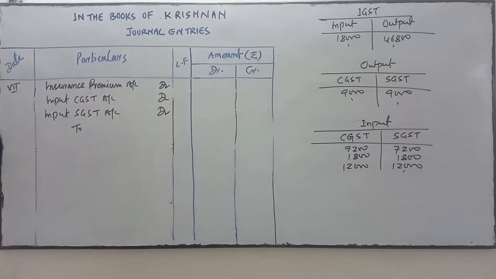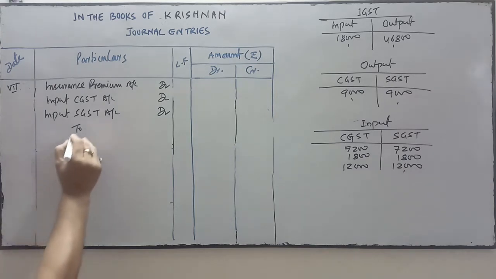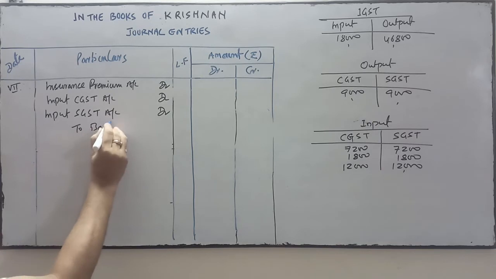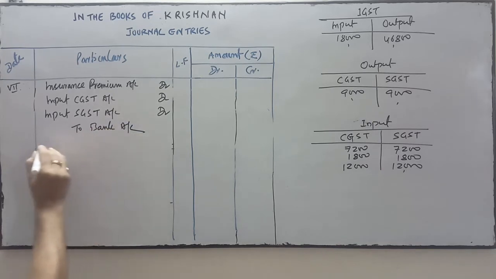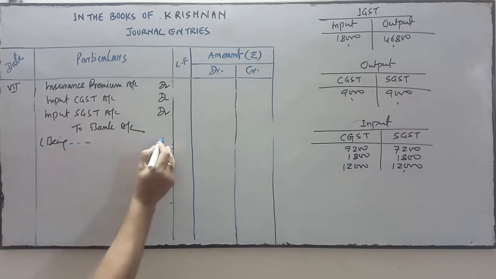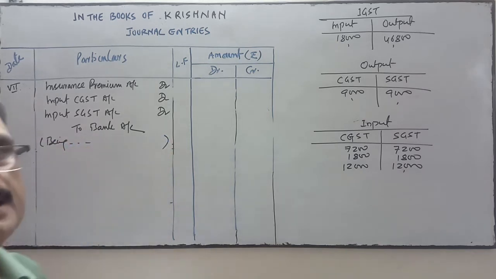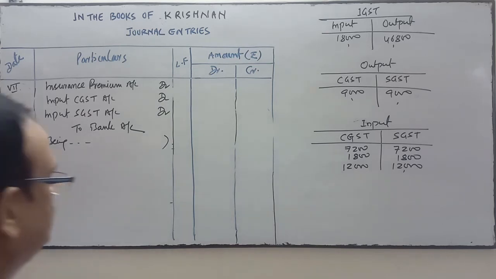To bank account. You have paid the insurance premium by check. You write in the narration: being insurance premium paid by check including CGST and SGST at the rate of 9% each.